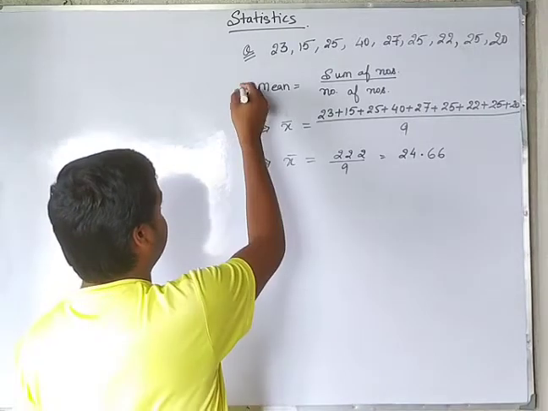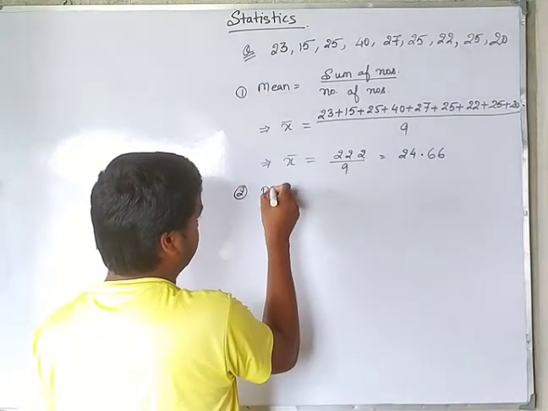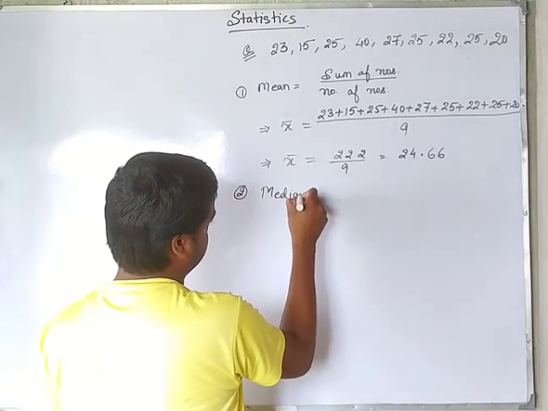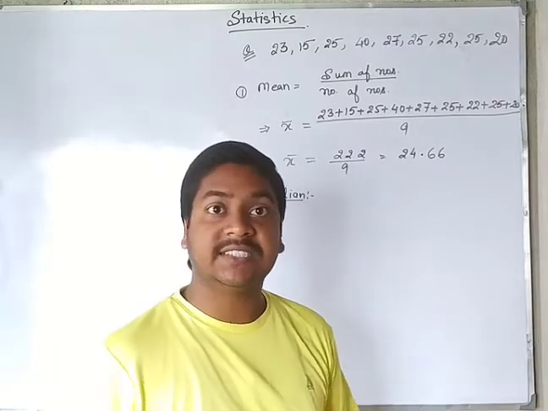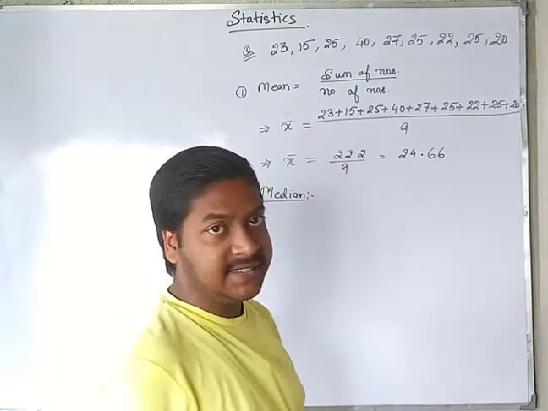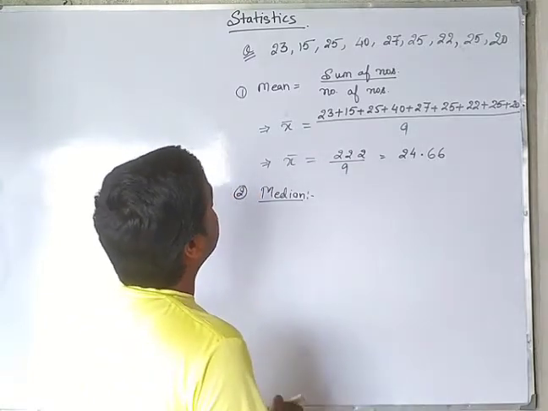Next one that we need to find is median. For median, at first we need to arrange the given data in ascending order. For arranging, just write down from smallest to biggest. What is the smallest number in it?